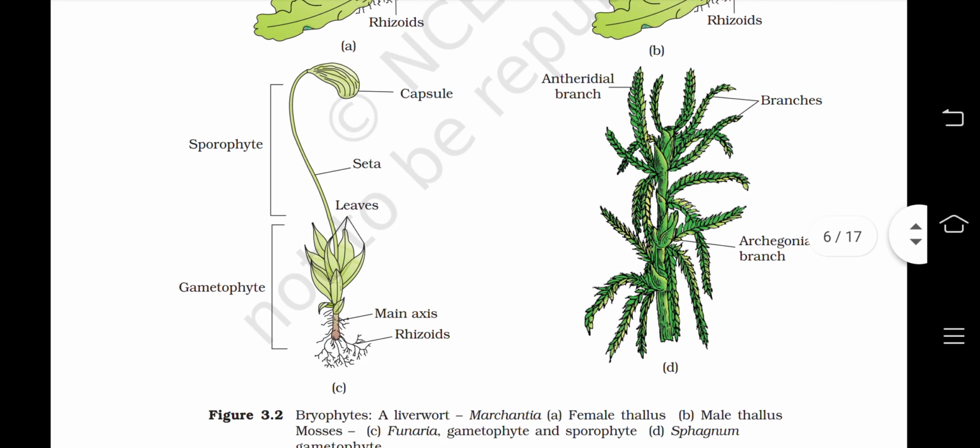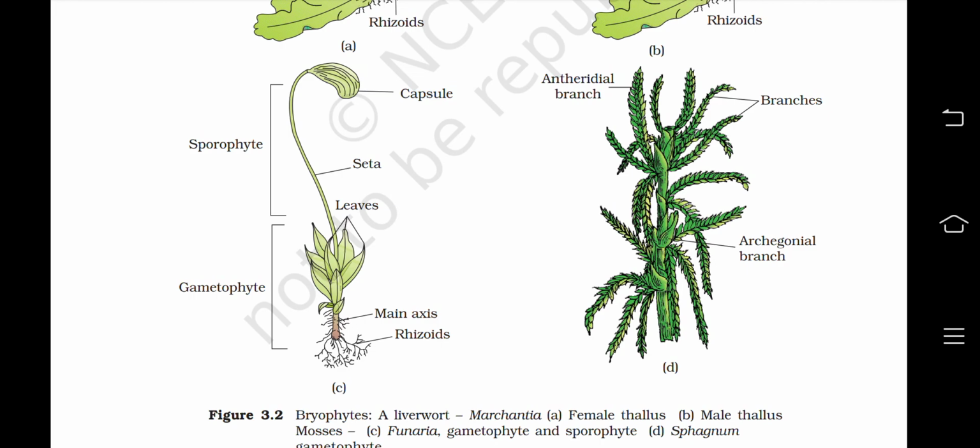So the C diagram is of the Funaria, and the Funaria diagram consists of the sporophyte and the gametophyte structure. Both structures are together. So in the gametophyte there is the main axis and the rhizoids along with the leaves. Okay, and the sporophyte has a seta and capsule. The capsule is seated on the seta.